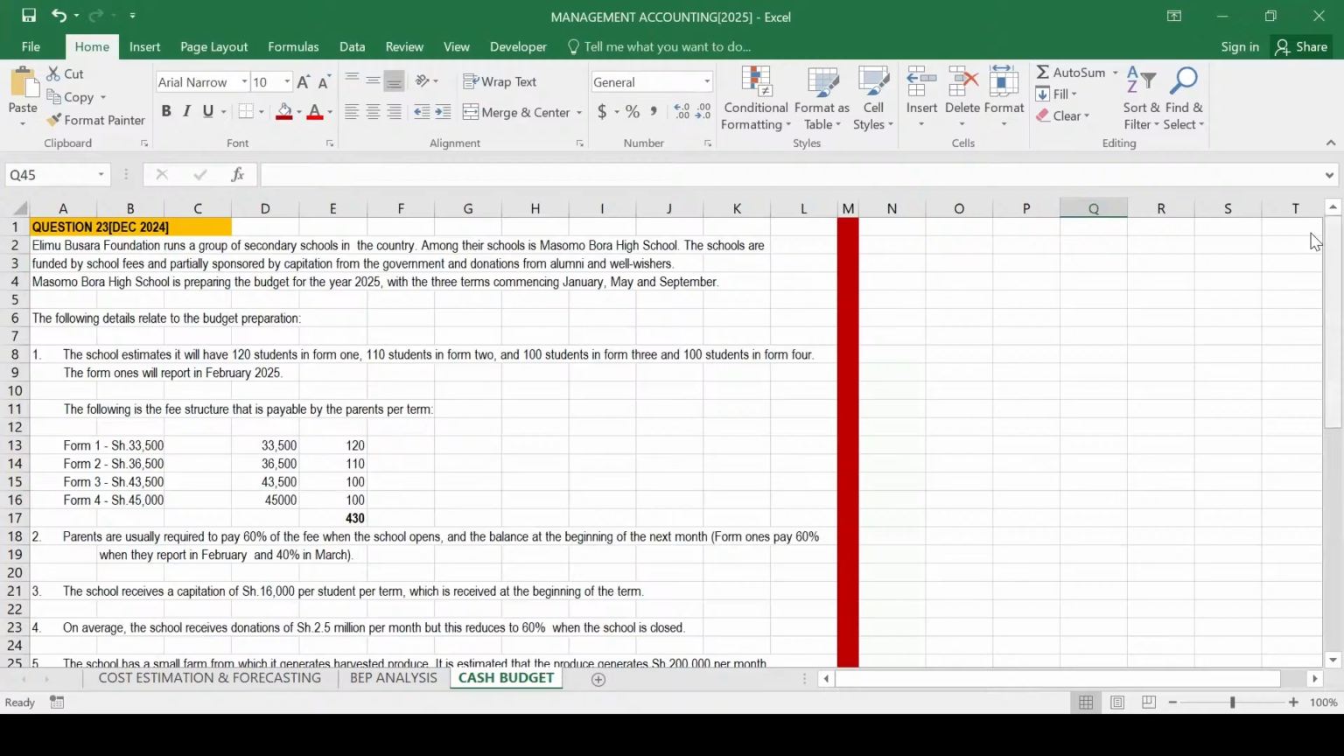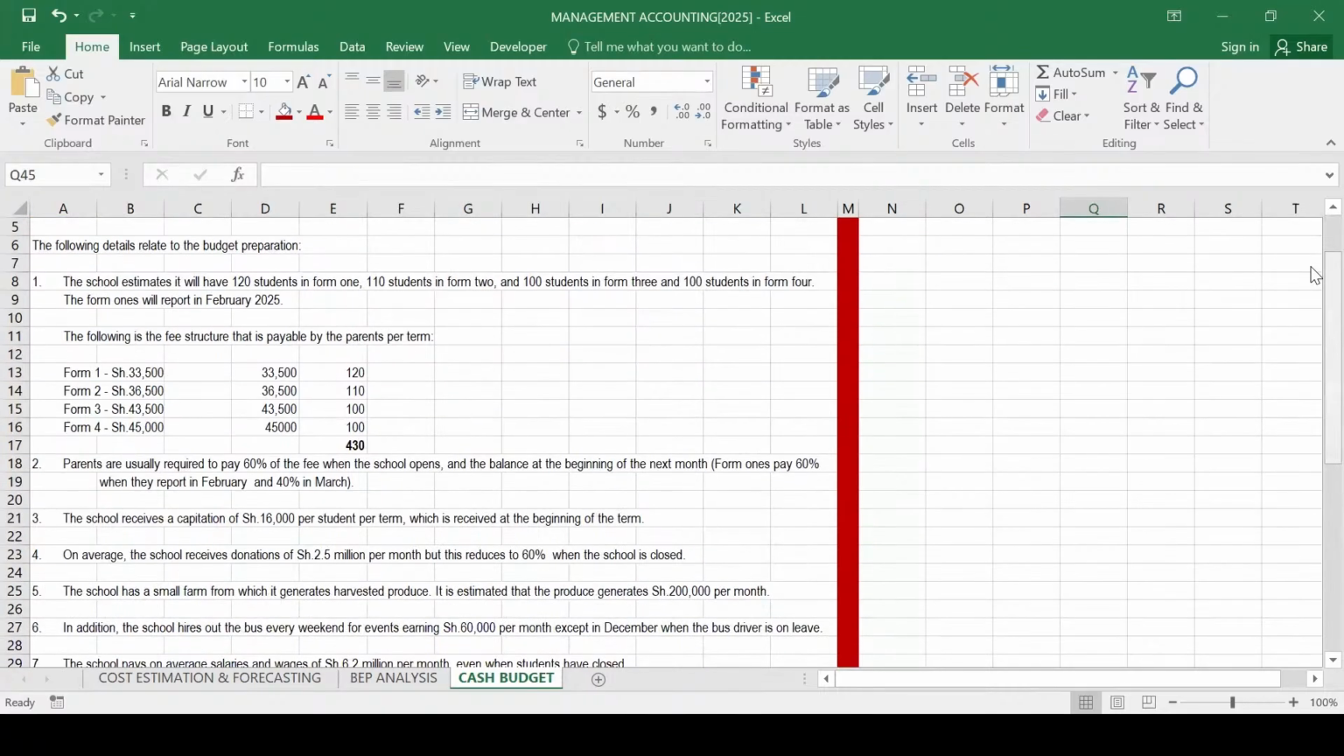Number 1, you're told the school estimate it will have 120 students in Form 1, 110 students in Form 2, 100 students in Form 3, and 100 students in Form 4. The Form 1 will report in February of 2025. So Form 1 will not report at the start of first term. I hope you can recall first term start on January. So Form 1 will report in Feb. And then you're told the following is the fees structure that is payable by the parent per term. So we're given the fees which is payable by the parent or having student in Form 1.